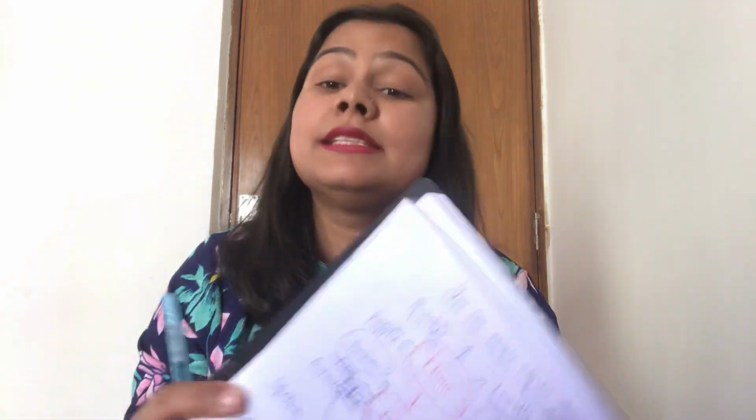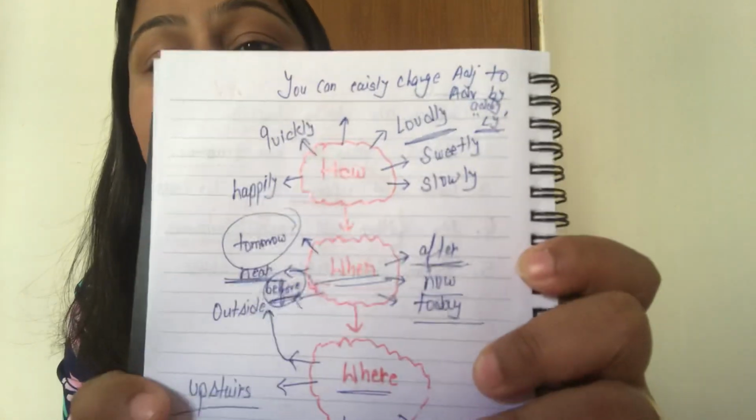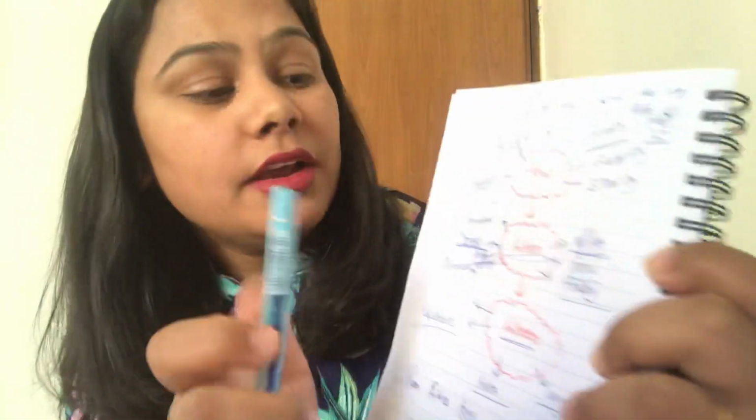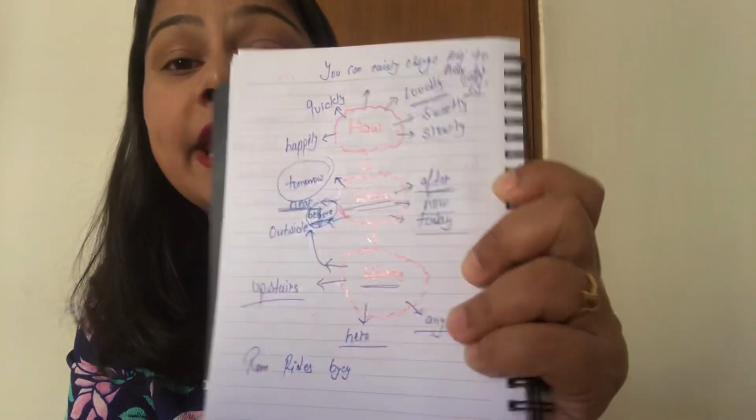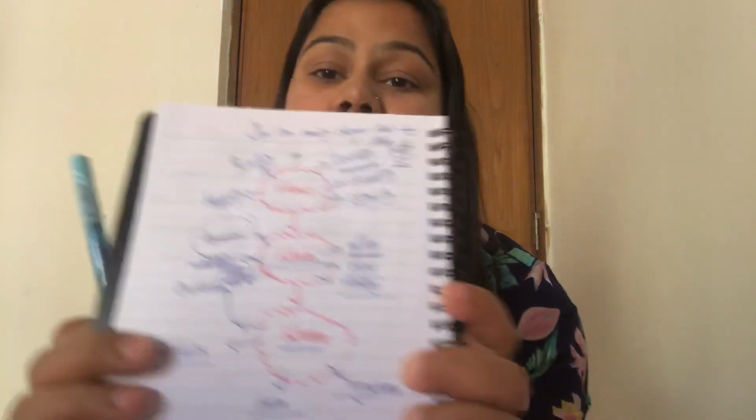Now, tomorrow my father will arrive. What is the adverb here? Tomorrow, because it says when. I have told you an adverb also tells when an action is done. So when will father arrive? Tomorrow. Next example is after.